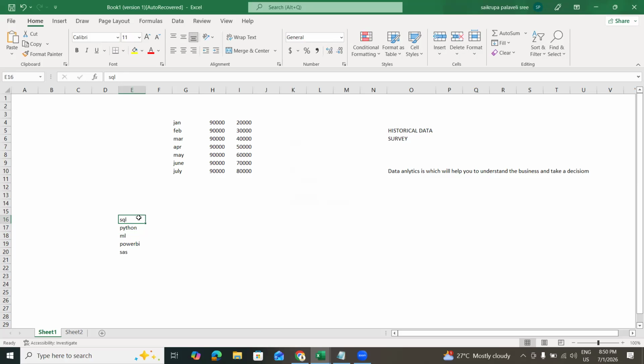What does SQL do? SQL will take the data, push the data. What does Python do? The same thing, but in a different way. So you get the data, you are doing the repeated thing every day. After doing the repeated thing, you want the data to be handled automatically. So I'm going to apply some statistics. That particular statistics is really important. I'm going to apply statistics and make it work automatically.